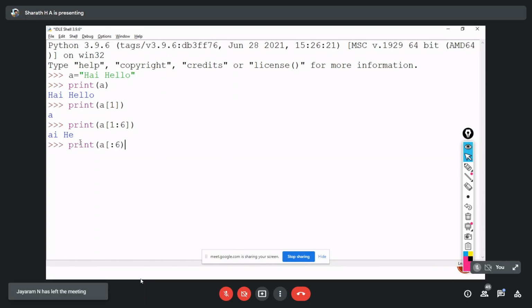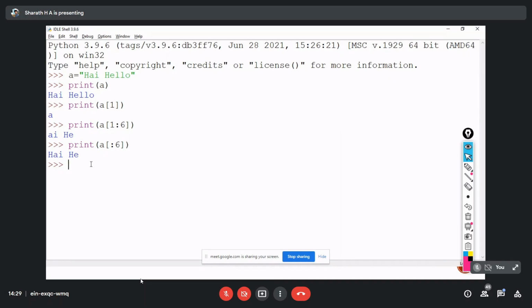So that means it's going to print from the starting, hello. In that, hello will be printed, and it won't print L. Why? Because that L index is 6. As I already mentioned, it will consider the first index, but it won't consider the last index. By excluding 6, till 6 it's going to print.